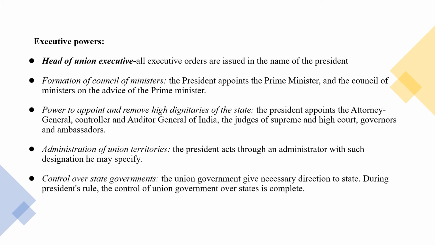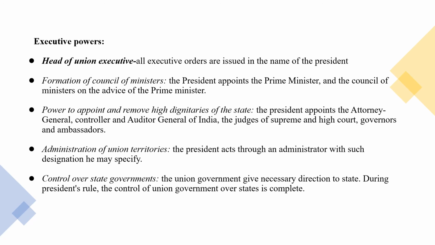Power to appoint and remove high dignitaries of the state. The President appoints the Attorney General, Controller and Auditor General of India, the judges of the Supreme and High Court, governors and ambassadors. Administration of Union territories. The President acts through an administrator with such designation he may specify.